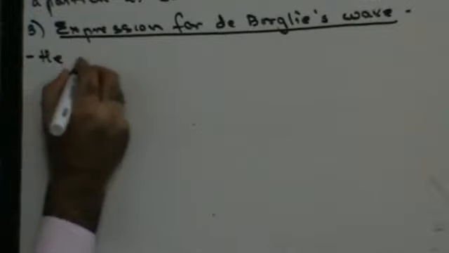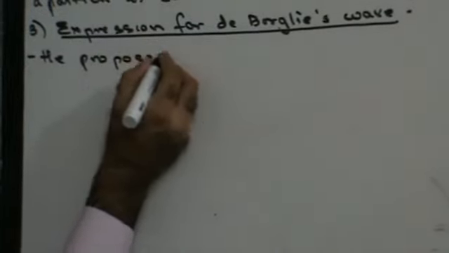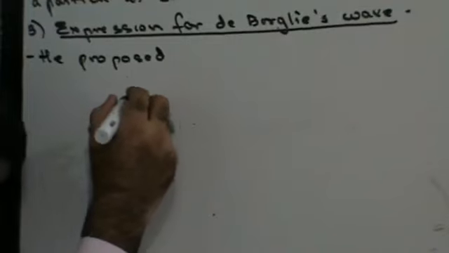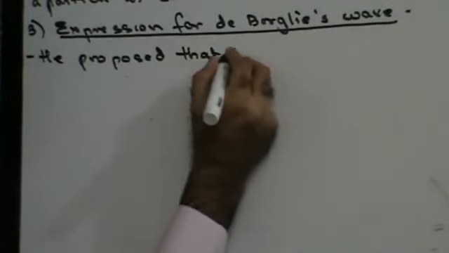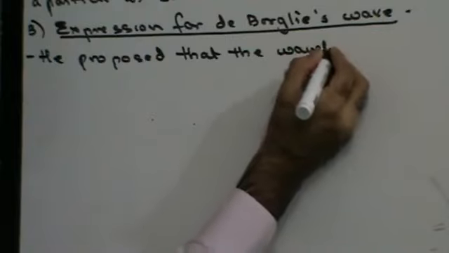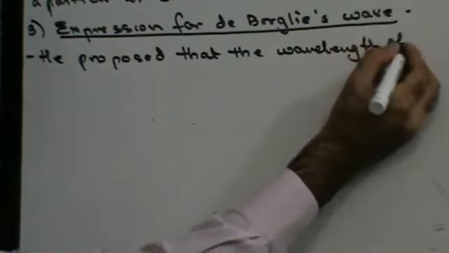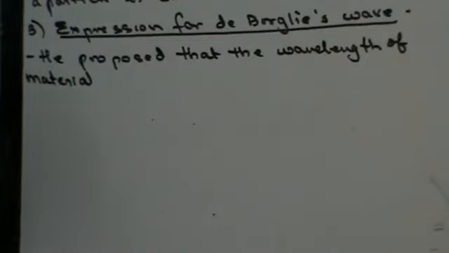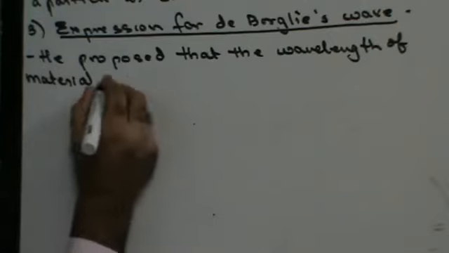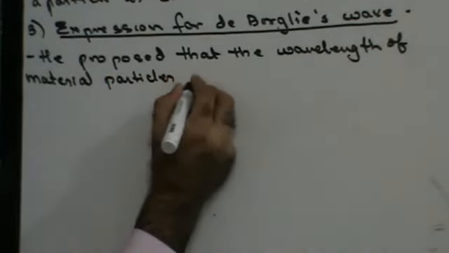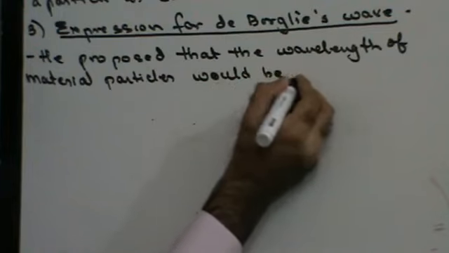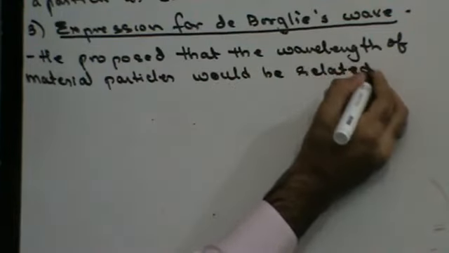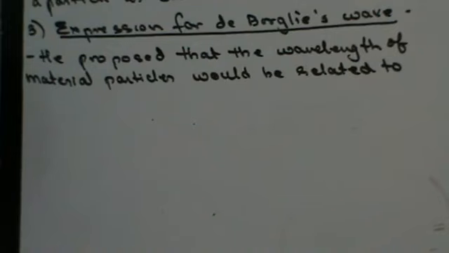So he proposed that the wavelength of material particles would be related to its momentum.